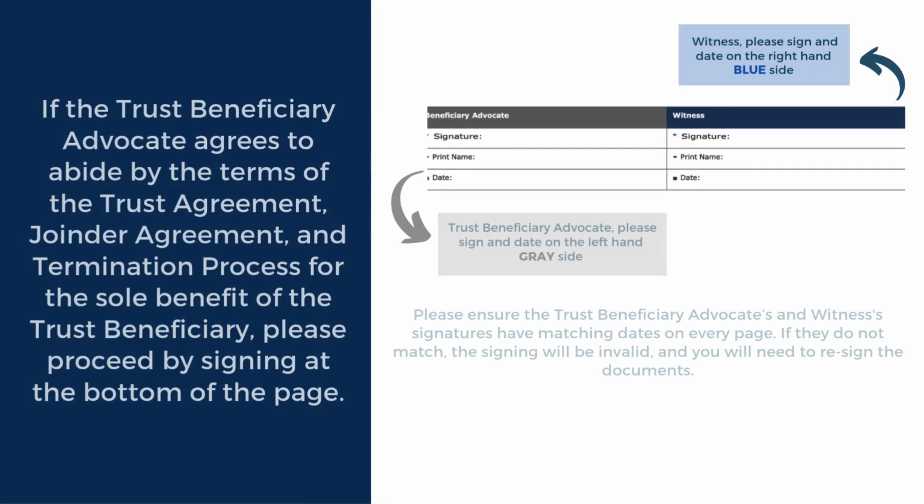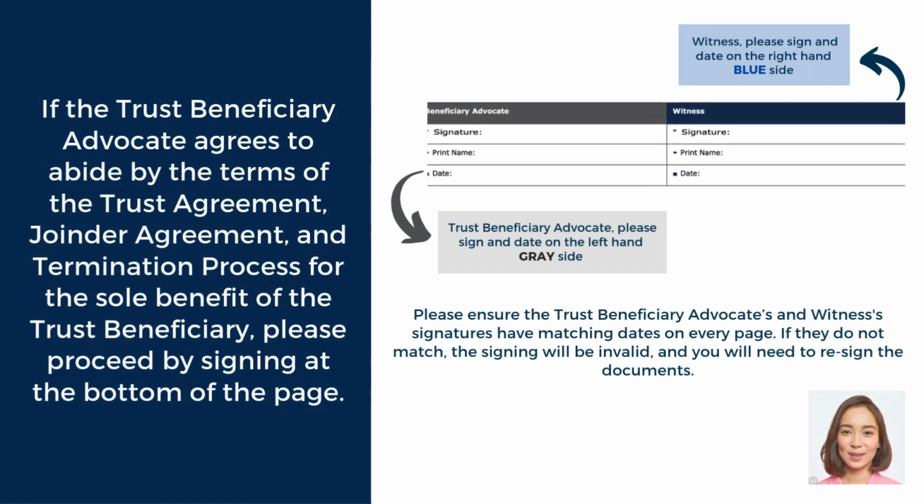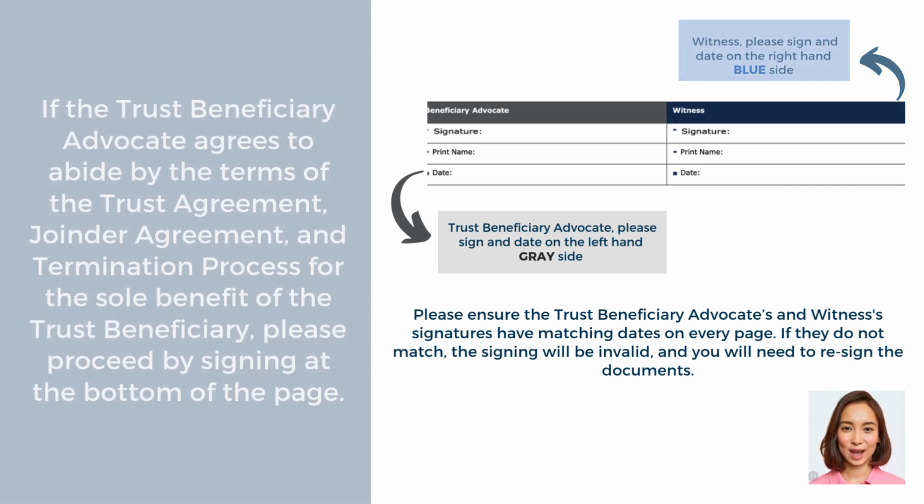If the trust beneficiary advocate agrees to abide by the terms of the trust agreement, joinder agreement, and termination process for the sole benefit of the trust beneficiary, please proceed by signing at the bottom of the page. The trust beneficiary advocate must sign and date in the gray area, while the witness should sign and date in the blue area.